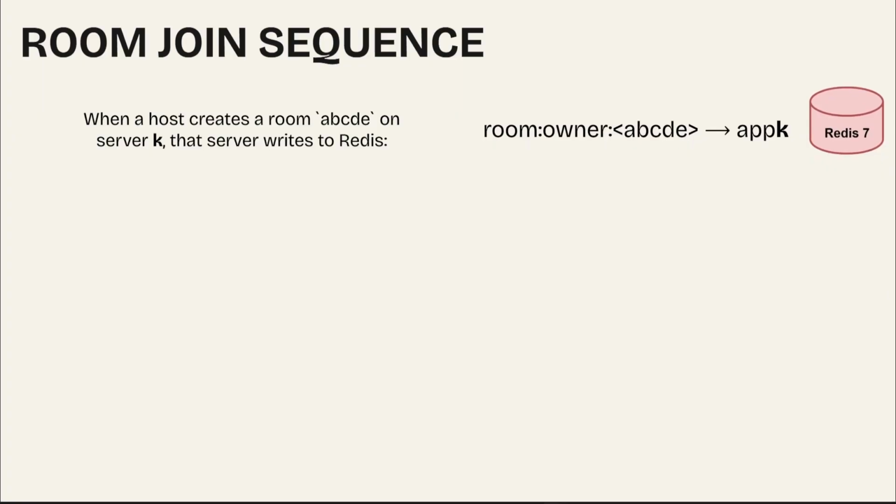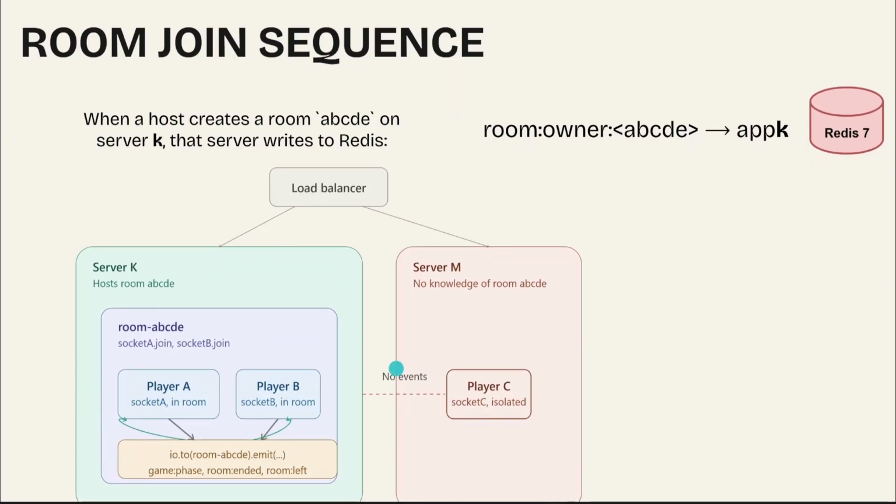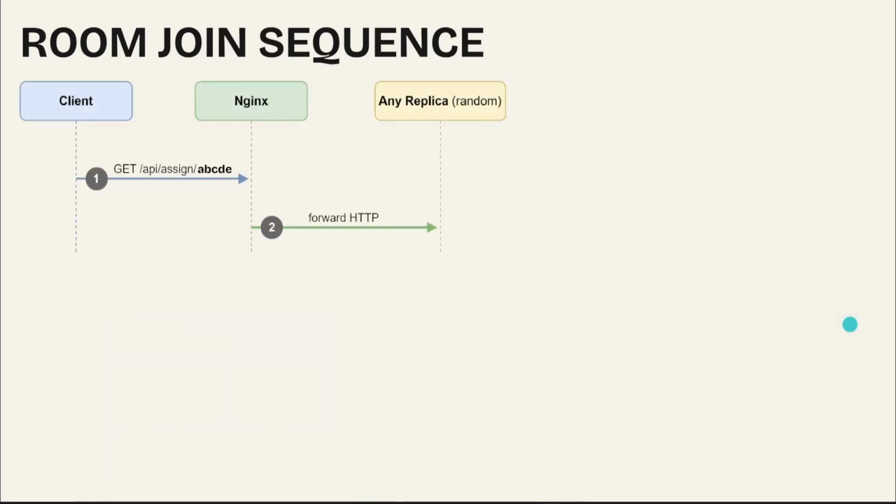So we come back to our problem. Client C wants to get to room ABCD on server K, but the load balancer is not that smart. It routes player C randomly to server M. Let's visualize that. When player C joins room ABCD, they send a GET request to this API endpoint for that room, so any replica can answer this. In this case, it is our server M answering.